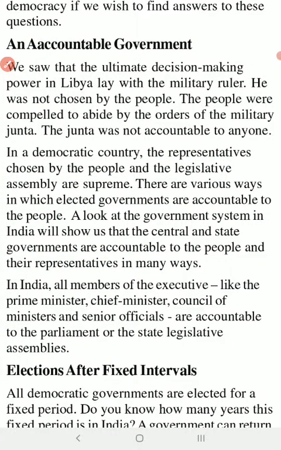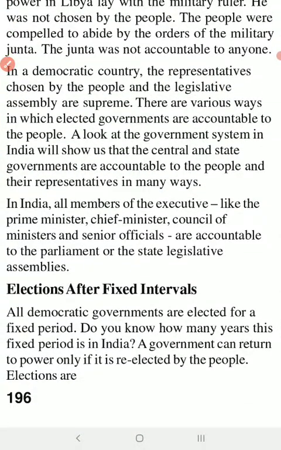Right, in the next part I will explain to you about the importance of elections, elections after fixed intervals. Okay, thank you.